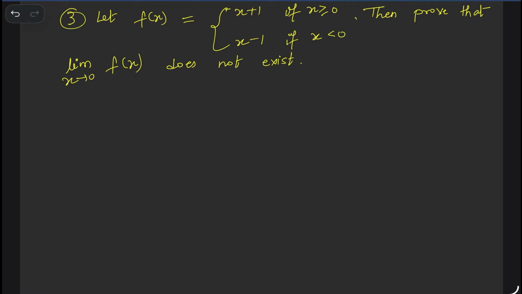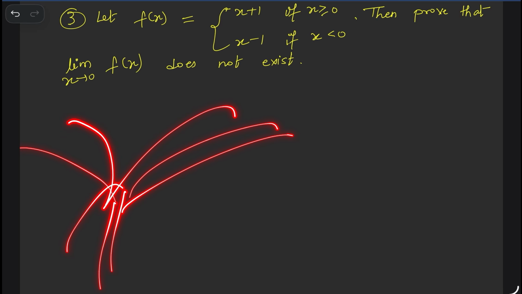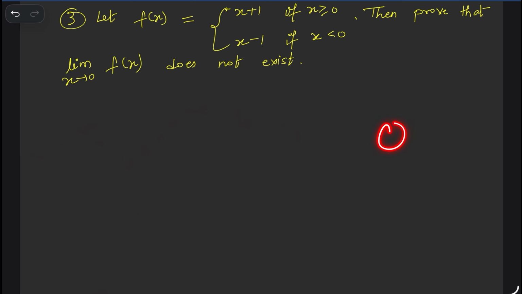We need to find the limit at which point? At 0 only. The conceptual point here is that we discuss limits generally only at the connector. Connector means what? Where is this function connecting? When x is greater than 0 the function is something different, and less than 0 something different. So the connector is 0. This is like a tree. Why do we call it a branch function? This one is a branch of the tree and this one is the tree, right? So this one is the connector point, which is 0. From here, these are two functions and this one is the connector. Got it? So we check the limit, continuity, whatever, generally at connectors.